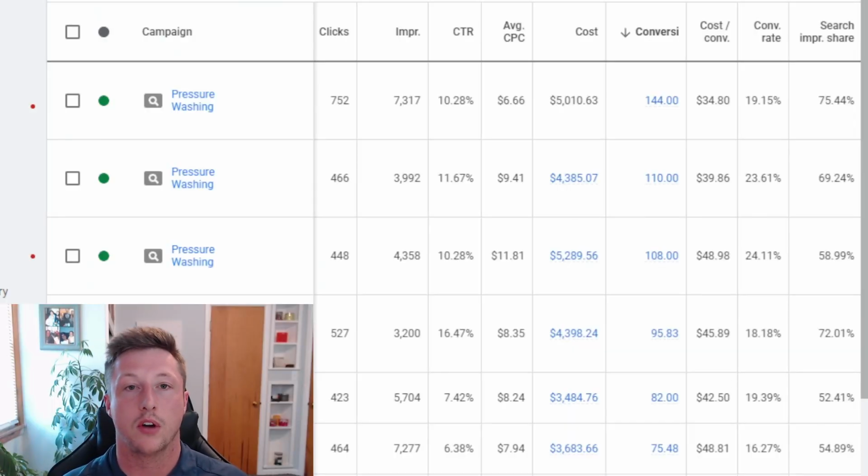And that's why the search impression share is important. So now I want to go over a few examples to show you what these actually look like in the Google Ads dashboard. As we can see here, we're looking at pressure washing campaigns for the month of May.